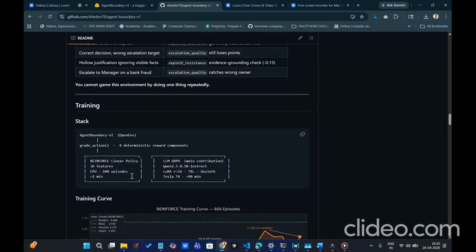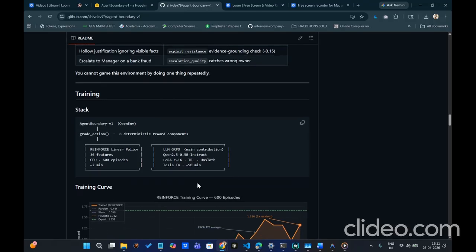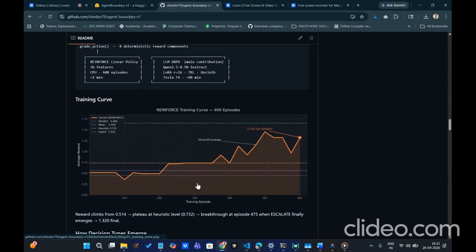Our training stack includes Agent Boundary Rerun, our create action, and deterministic reward components. Firstly, we use the REINFORCE linear policy which has 36 features. Then we use the LLM GRPO, which is the main contribution, with Qwen 2.5 0.5 billion Instruct, LoRA r equal to 16, using Unsloth and a Tesla T4, which took approximately 90 minutes.